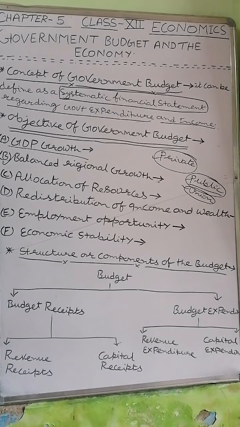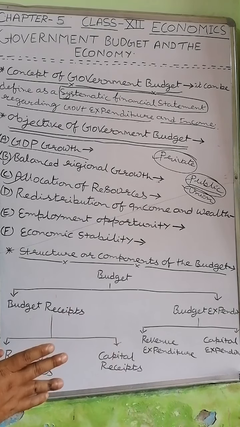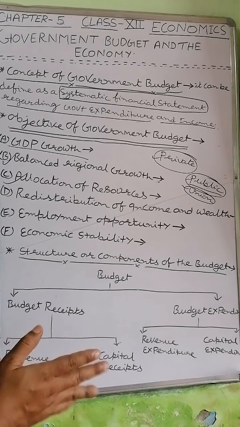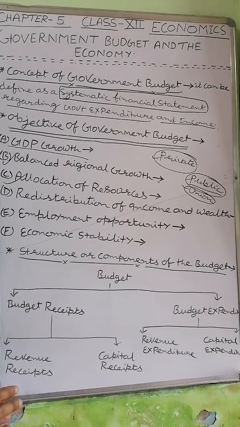Third is allocation of resources. Through budget, government decides the allocation of resources in different sectors of the economy, for the different production activities and for the different groups of people of the society. Thus, allocation of resources is the most important.